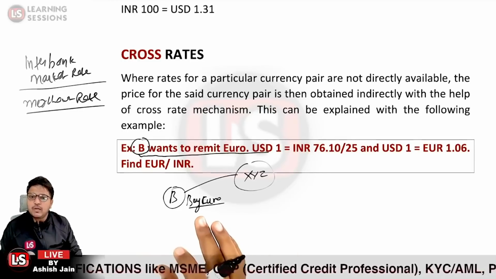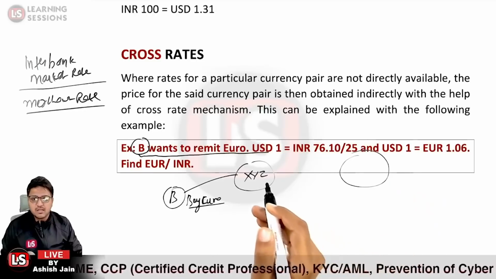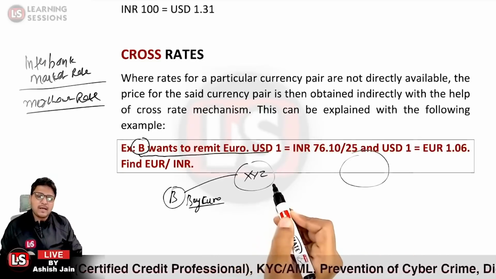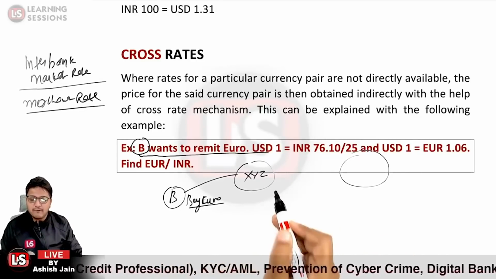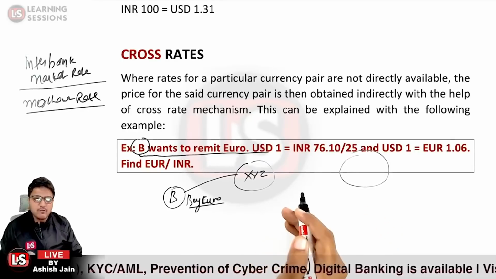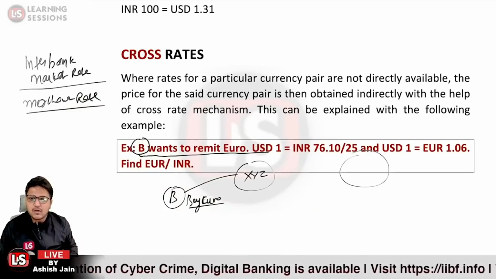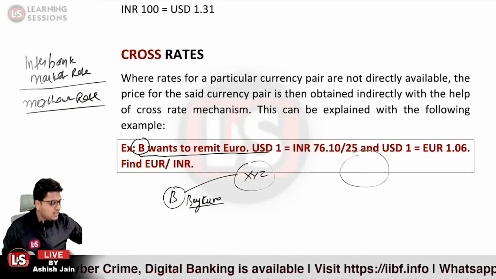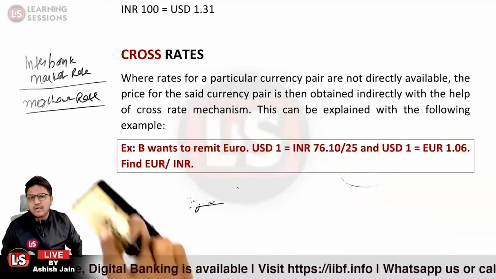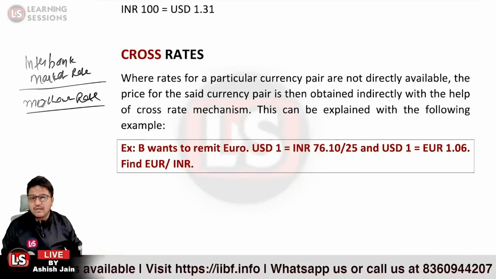And further, what is related to the interbank market rate? When the banks are dealing with each other, if the XYZ bank is ready to buy, it will be quoting the buying rate. And when the bank is ready to sell, it will be quoting the selling rate. So in the case of the interbank market rate, same rates are quoted, but in the case of the merchant rate, the opposite rates are quoted, and you need to understand the question thoroughly so as to take care of that particular aspect.